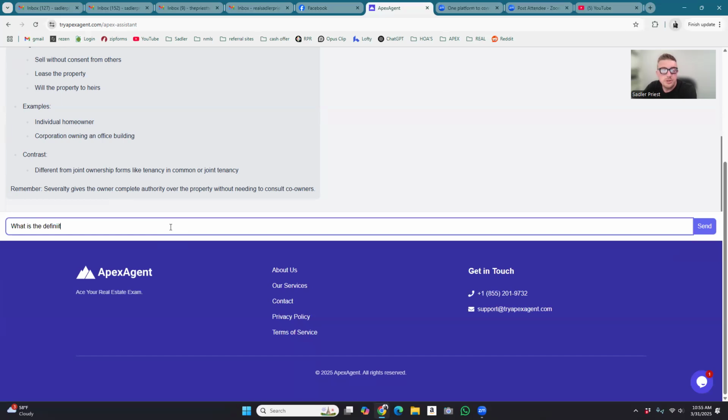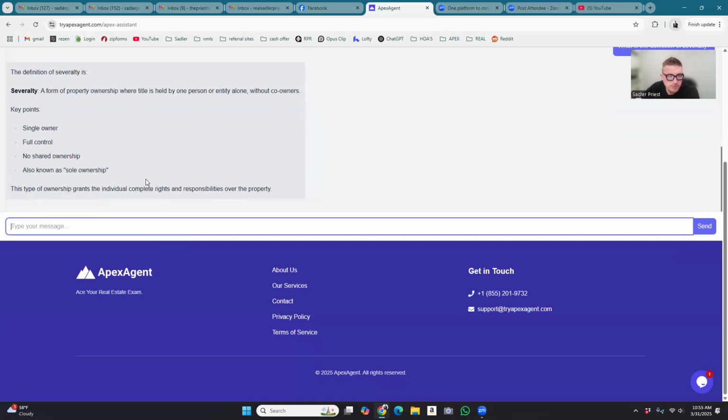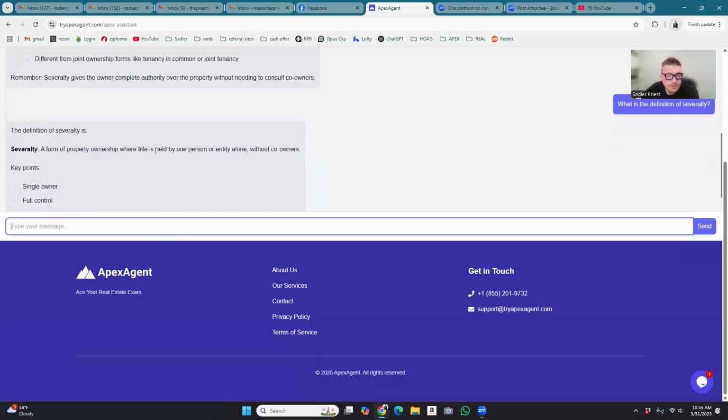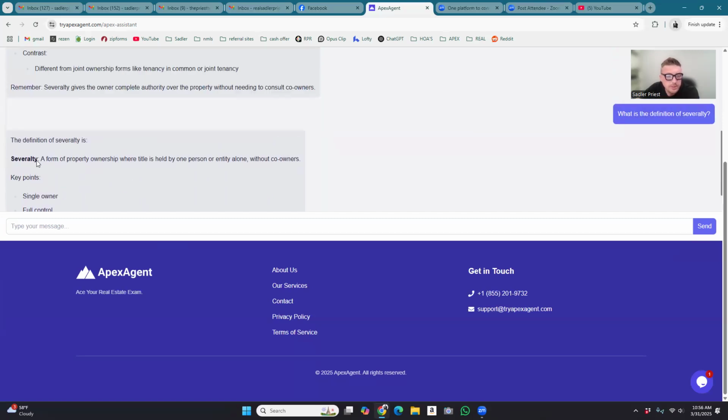The definition. This helps me sometimes learn the word a little bit better. A form of property ownership where the title is held by one person or entity alone, without co-owners. I'm trying to think of a way to remember that type of ownership. So severalty, just remember that one owner, title held by one person.